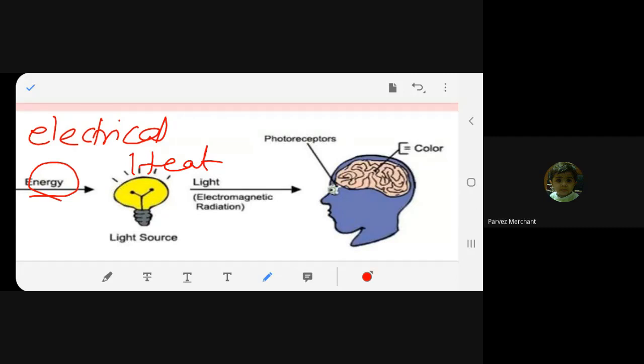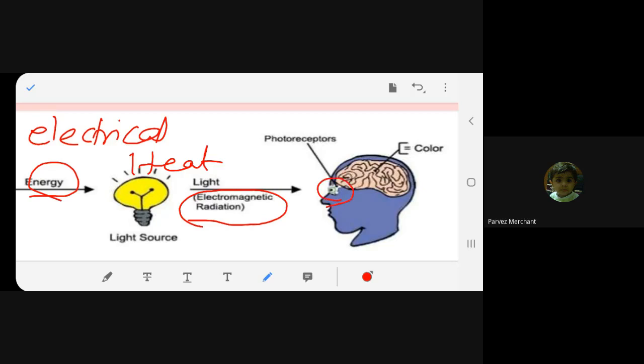So I'm going in detail. Now we got the light. The bulb is glowing. This light is giving out which radiation? Electromagnetic radiation. The rays coming from the light are in the form of electromagnetic radiation. Yes or no? What you get from the sun is also electromagnetic. It is being observed by the eye.